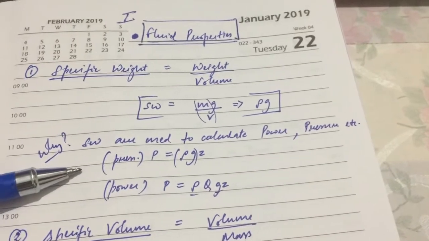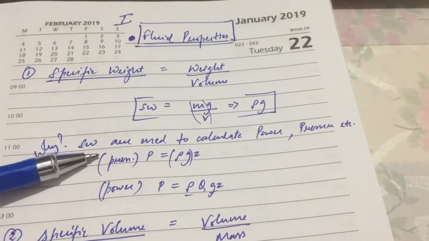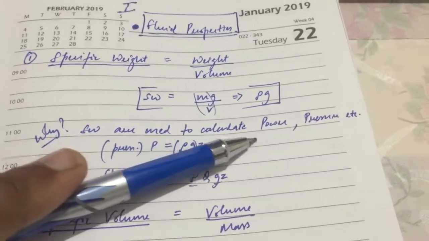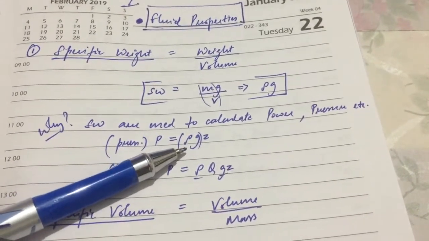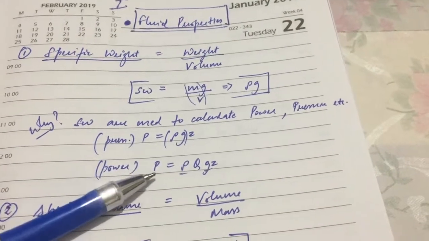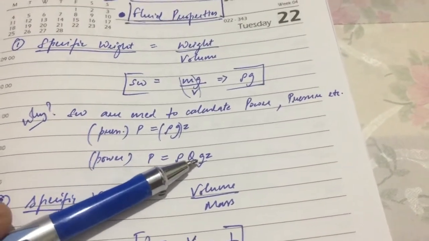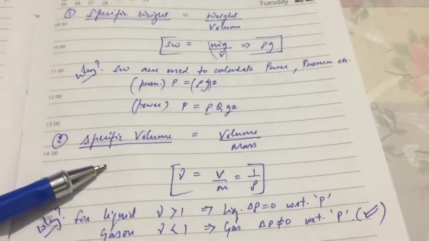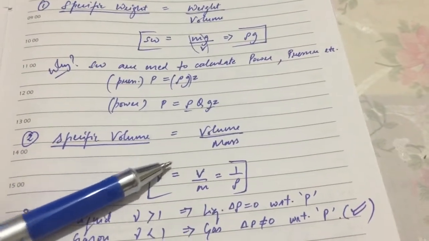Okay, so why do we need it? Specific weight is used to calculate the power and pressure, etc. As pressure is equal to rho g z, density times g times z, and the same for power, it is multiplied by the discharge. Okay, so the second property is specific volume, which is equal to volume by mass.